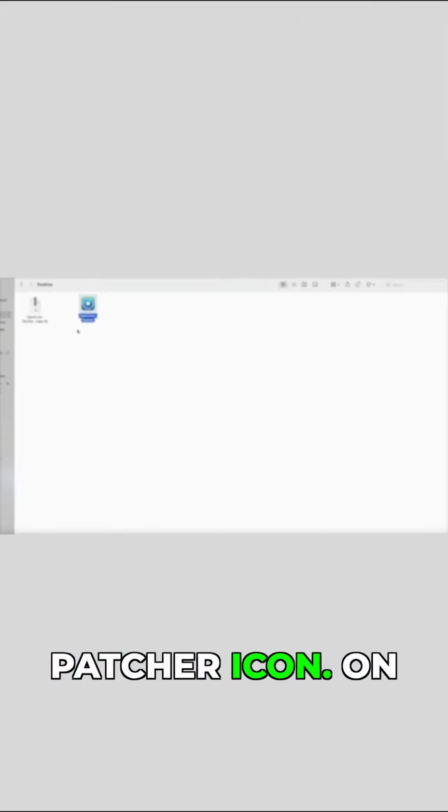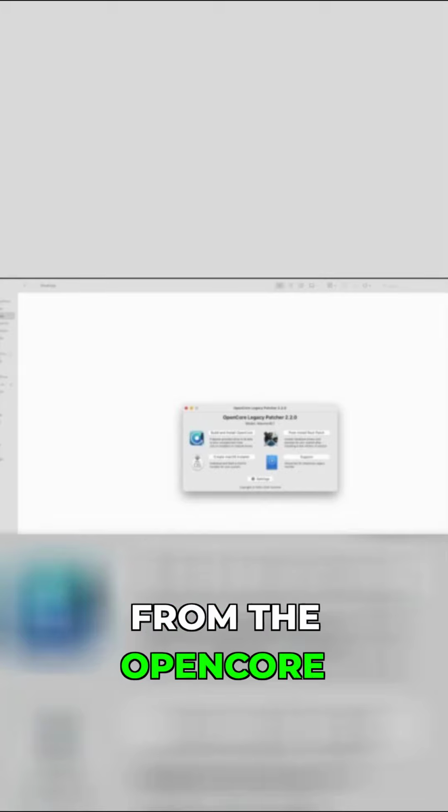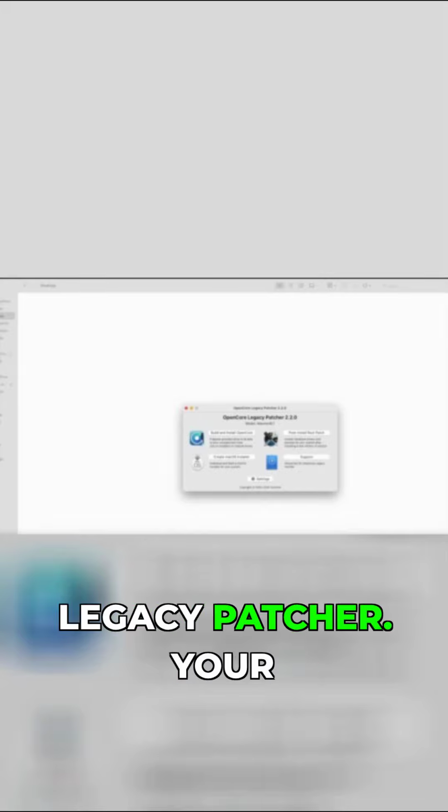If your OpenCore Legacy Patcher screen is not on, go to your desktop and click on the OpenCore Patcher icon. On the pop-up, click OK. Click Build and install OpenCore from the OpenCore Legacy Patcher. Your OpenCore configuration is being built.